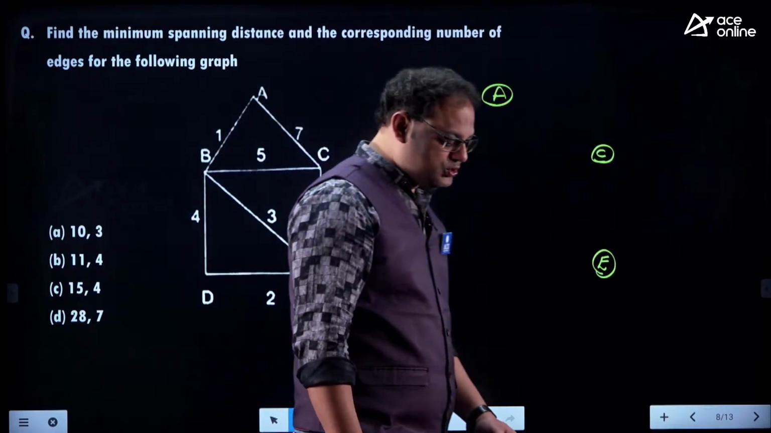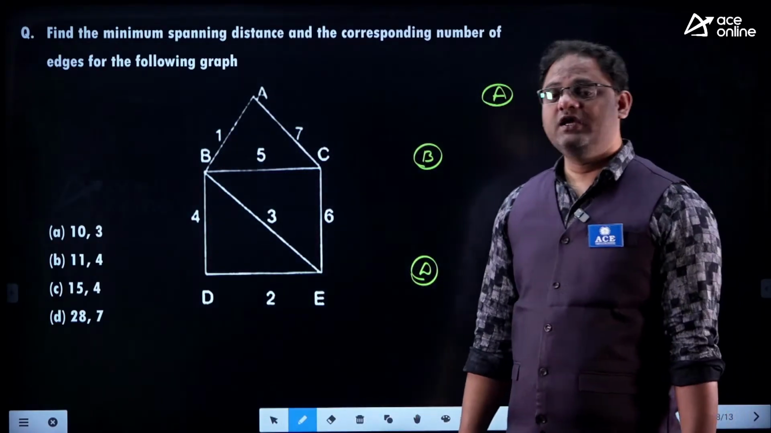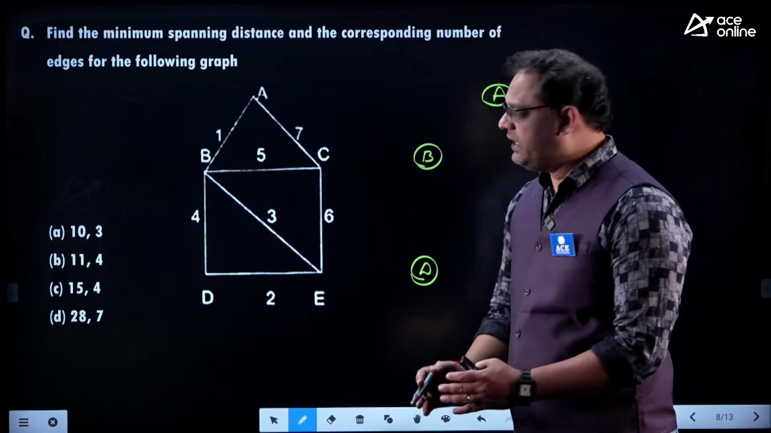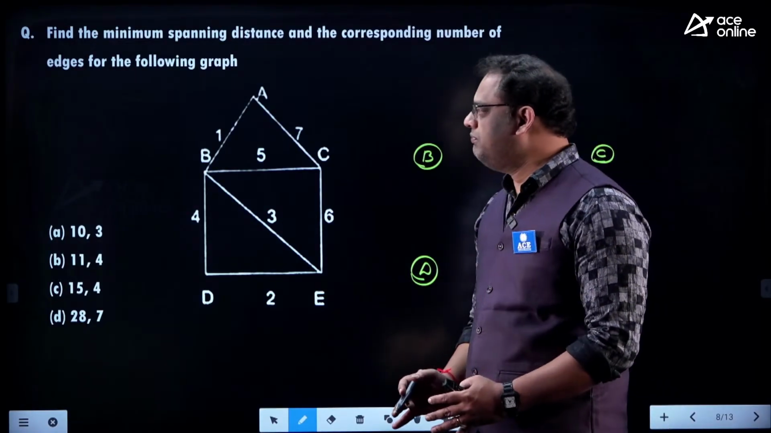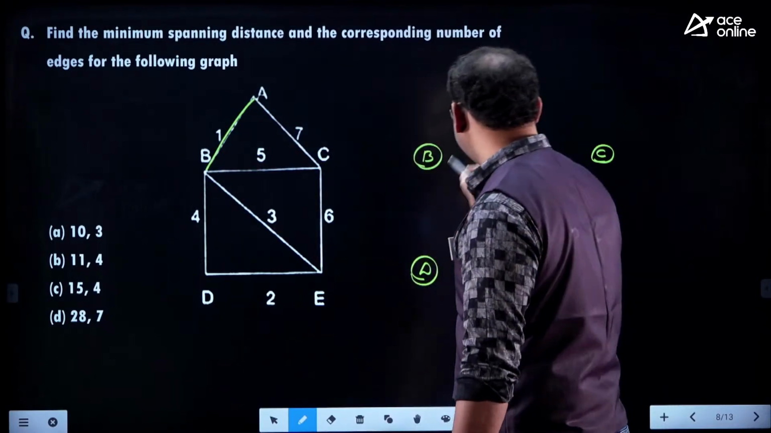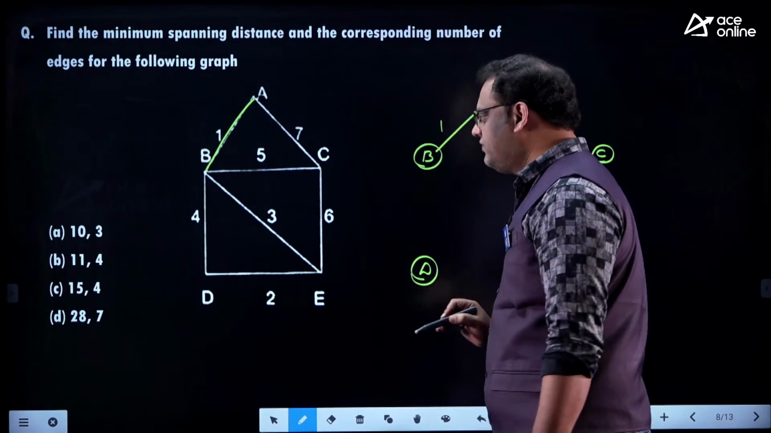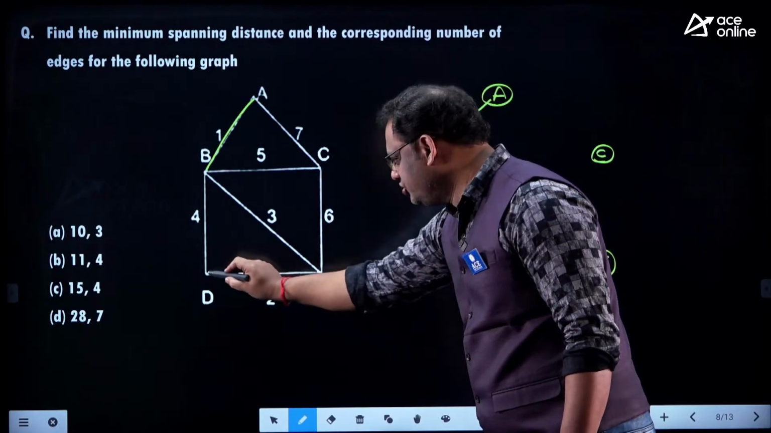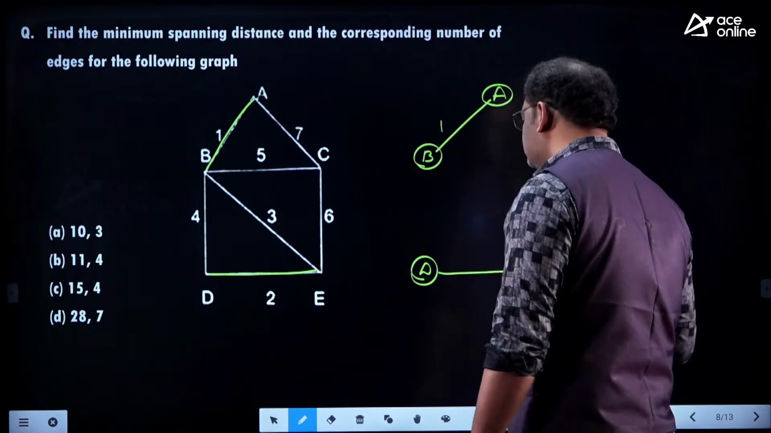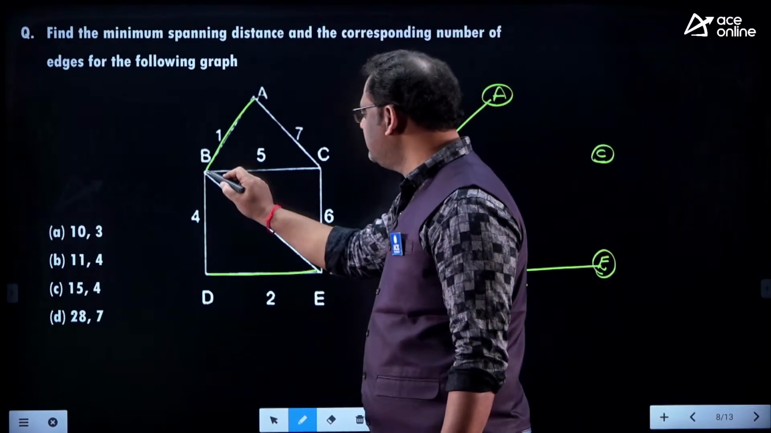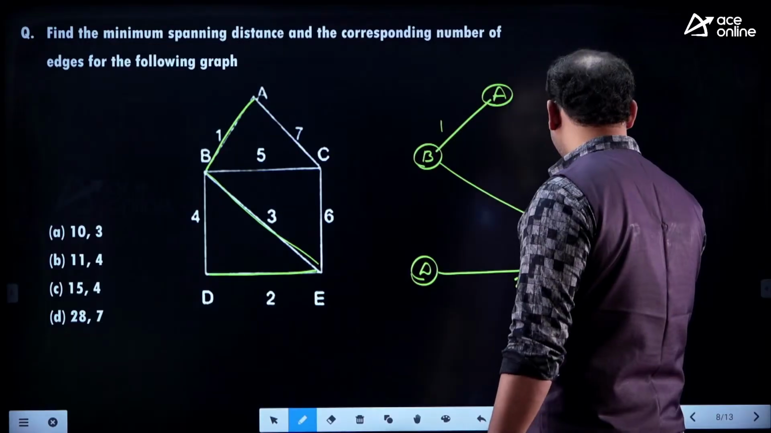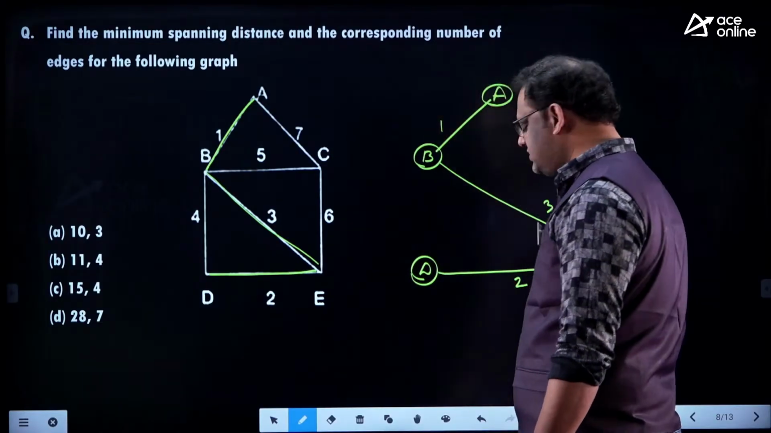Let me use Kruskal's approach. When you are finding MST, you can go with Kruskal's or Prim's. The available minimum edge weight is 1 unit, I feel. After 1 unit, 2 units available here. And then we have 3 units. Then can I take 4 units? Is it right?